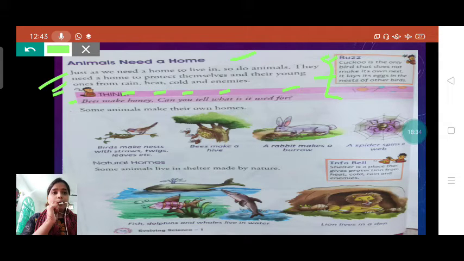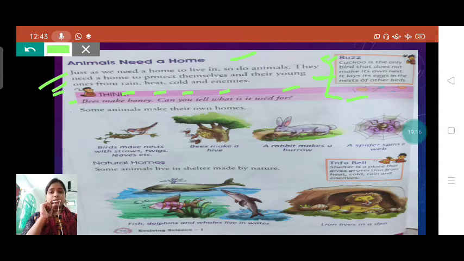See here, students, one thing you can see in birds. Cuckoo is the only bird that does not make its own nest. It lays its eggs in the nest of other birds. You know the cuckoo bird, a very beautiful bird, and her voice is very melodious. But you know one fact about this bird: the cuckoo bird is the only bird who does not make its own nest.